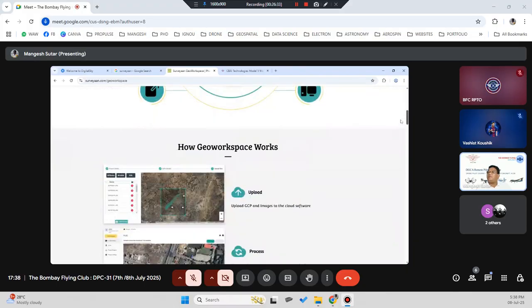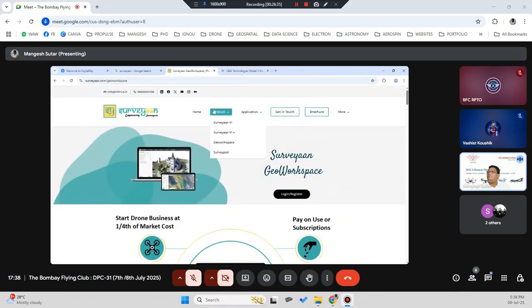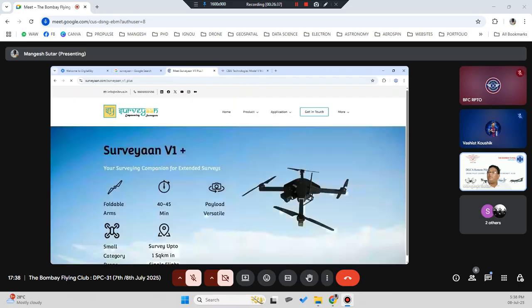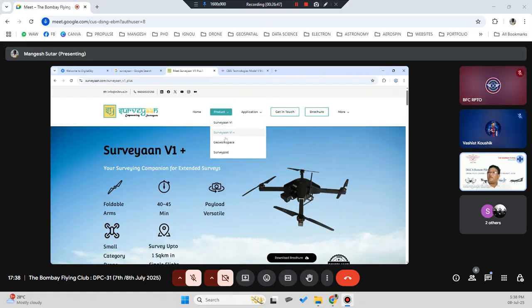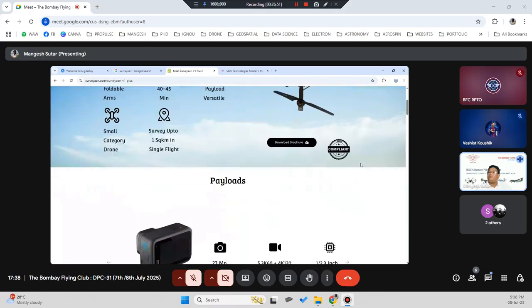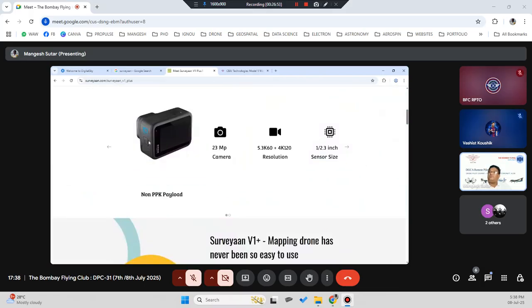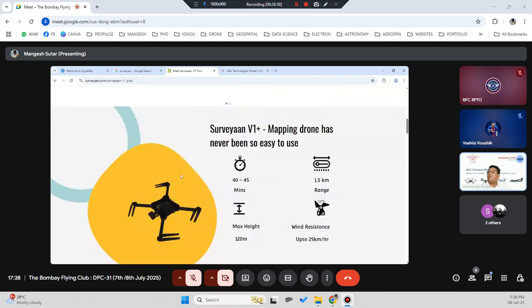This is a good company. Actually, I used this company's drone when it was initially not type certified. I was using it since I was doing my PhD in geomatics. I had evaluated this software to some extent for some purposes earlier. That's why I know things about it. They have a 23 megapixel camera which they use as a payload.